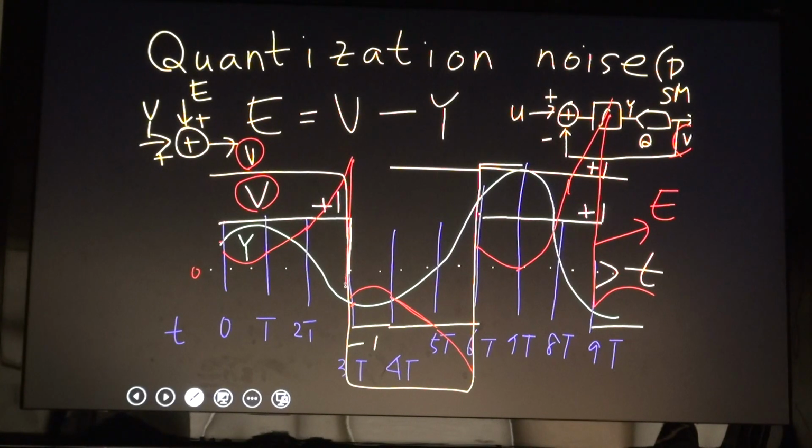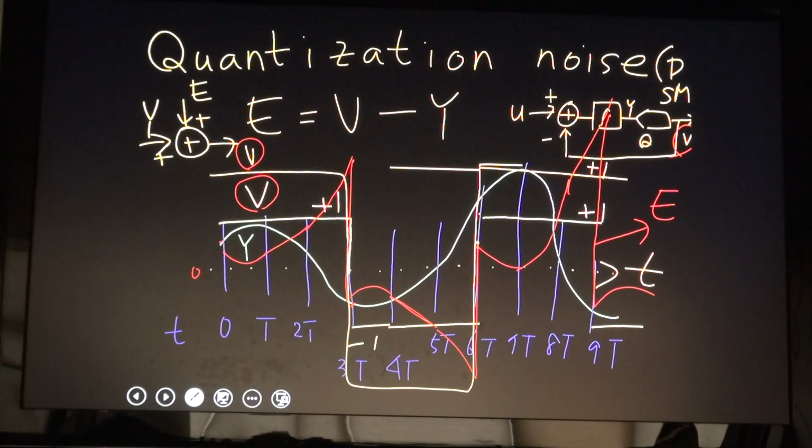My quantization noise changes very dynamically. If I increase my sampling rate, then my Y will change dynamically also.